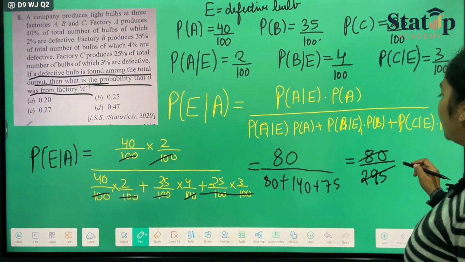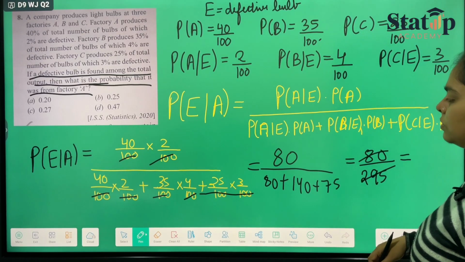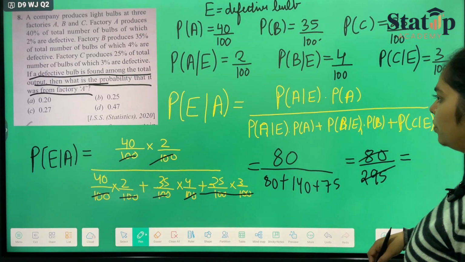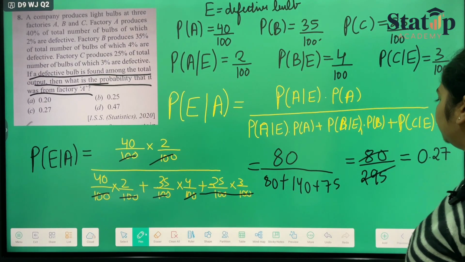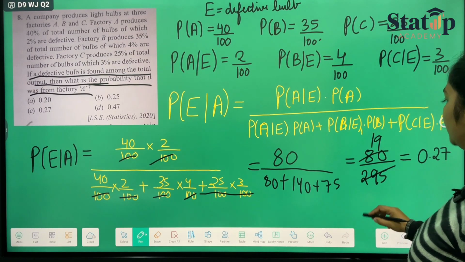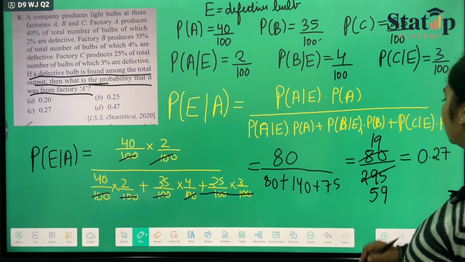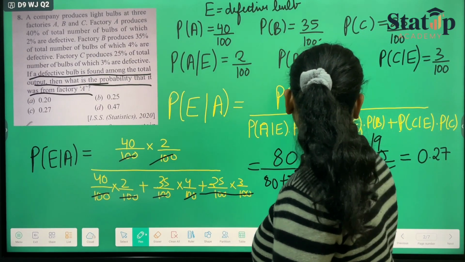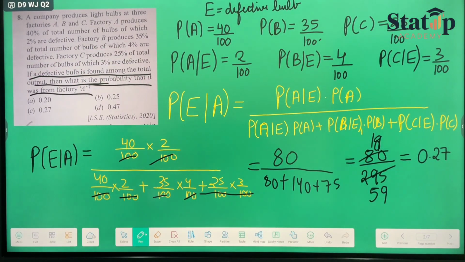When we cut it down by 5, we'll be getting our answer as 16 upon 59, sorry, 18 upon 59, which is 0.27.